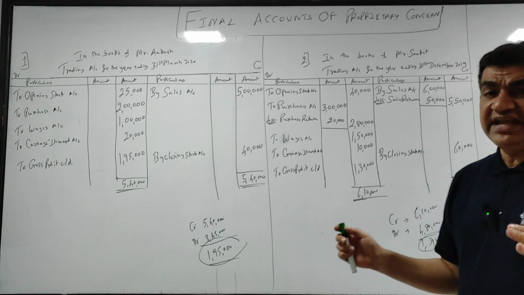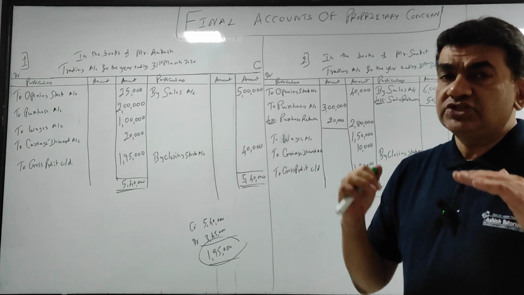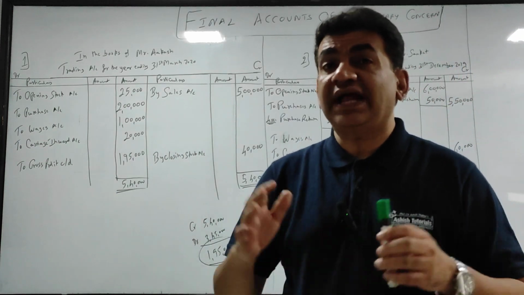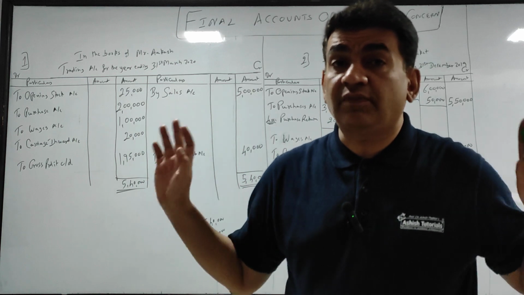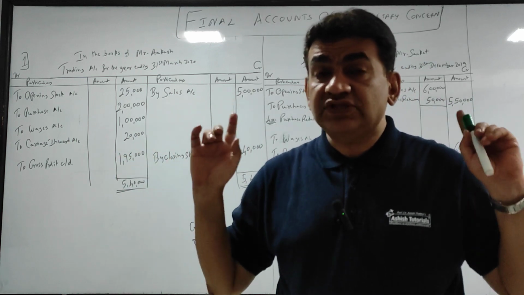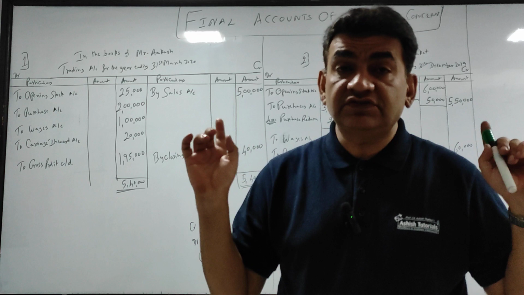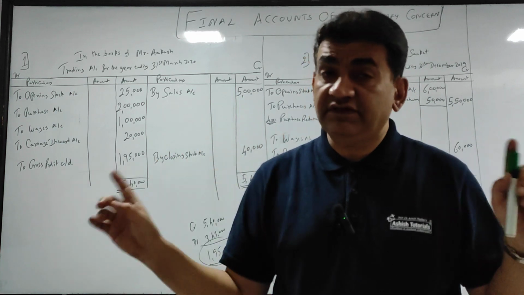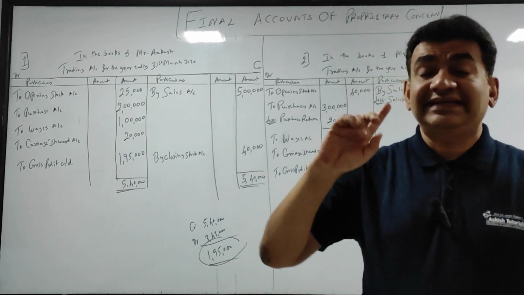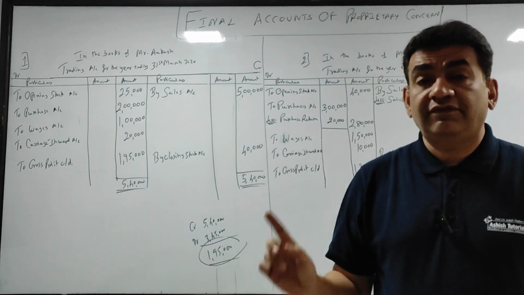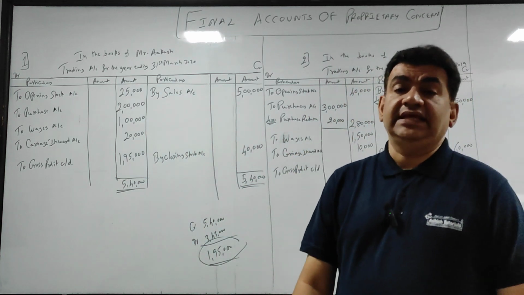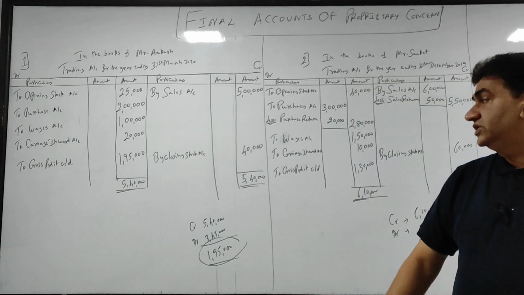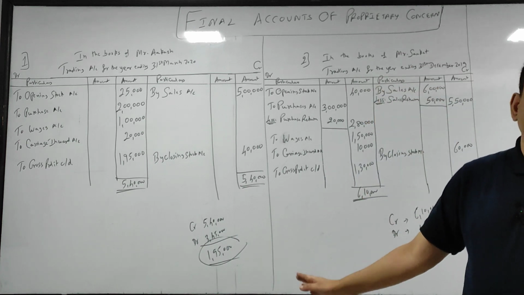As I told you, I am going in a very systematic way, slow and steady, gradually, so that you all get this concept properly. And I don't want my students or those who are watching this video to mug up the subject accounts. I told you on the very first day also, don't mug up accounts, you have to do it logically. Got it, guys?